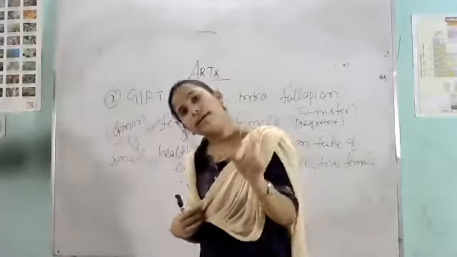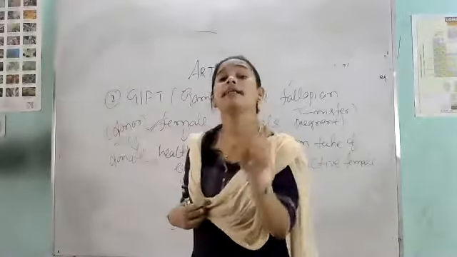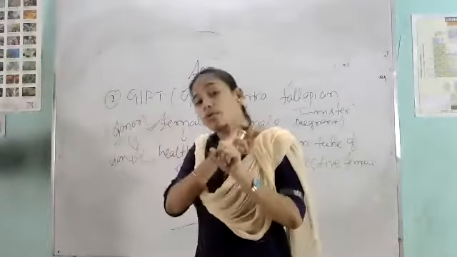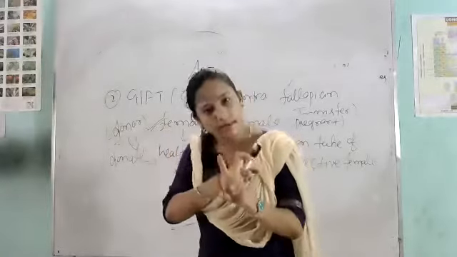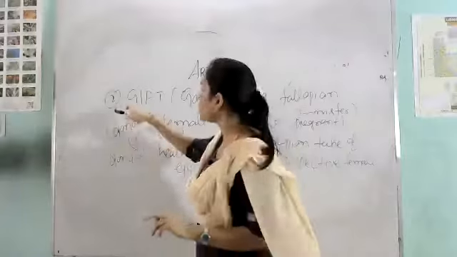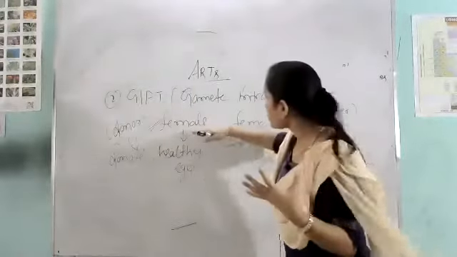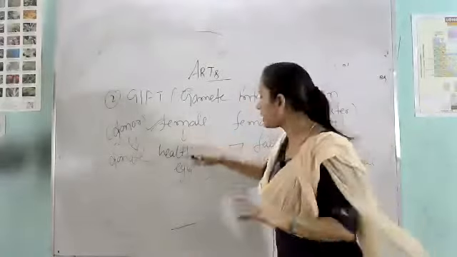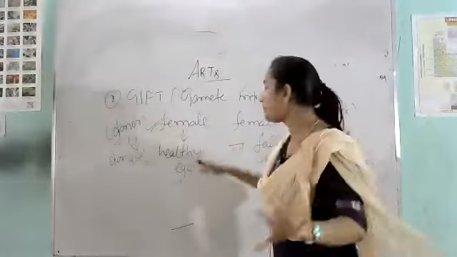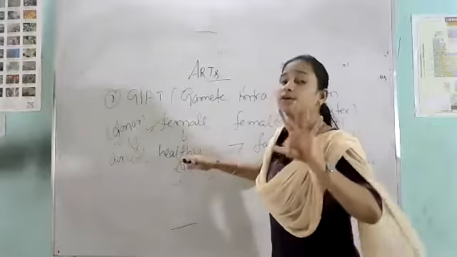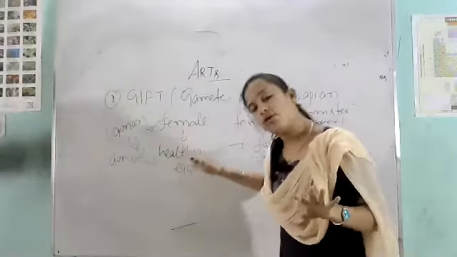So see, as we know, the couple having a problem in the ovary but a healthy fallopian tube will go through the GIFT process. Clear? So what happens, the first female, the donor, her function is only to produce the healthy egg. She will only give the healthy egg.